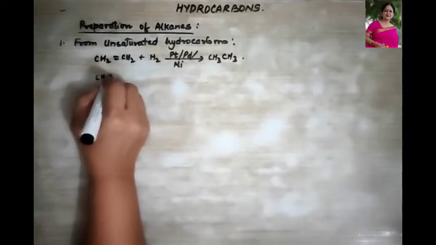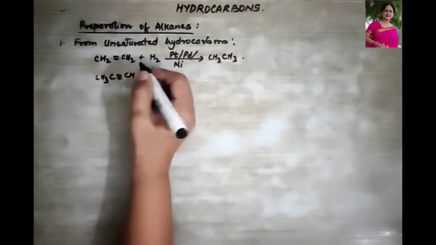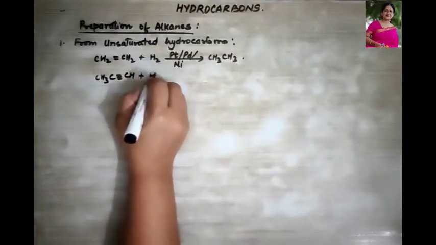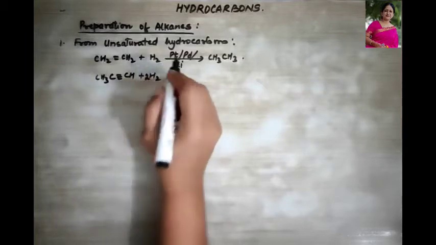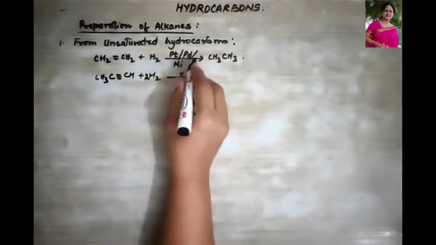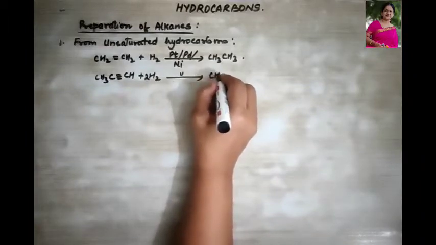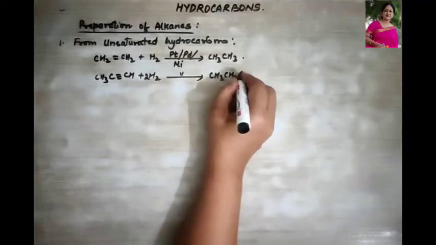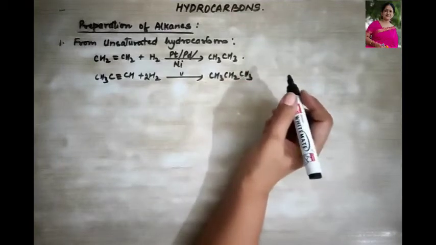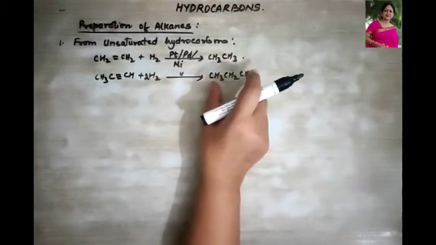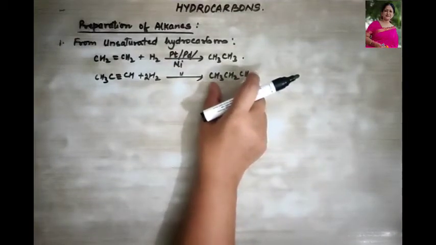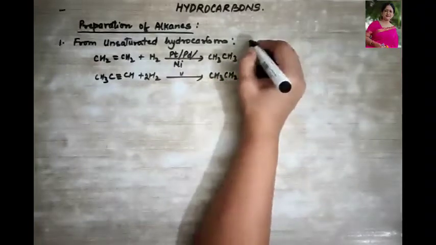Similarly, an alkyne when treated with dihydrogen gas in the presence of any of these catalysts is going to give us an alkane. That is CH3, CH2, CH3. What is this? This is propane. Clear? What are these reactions termed as?